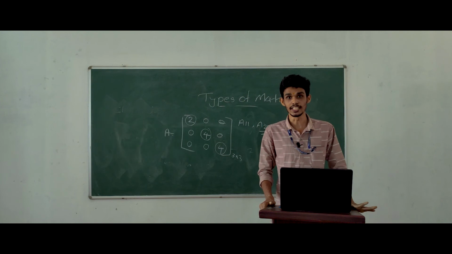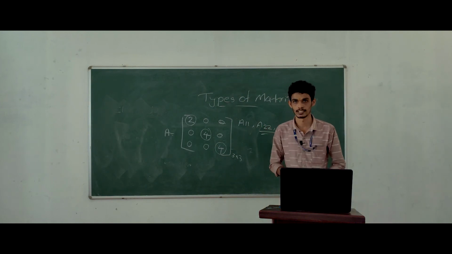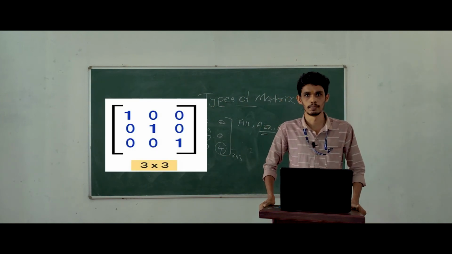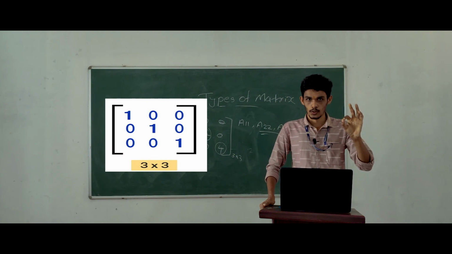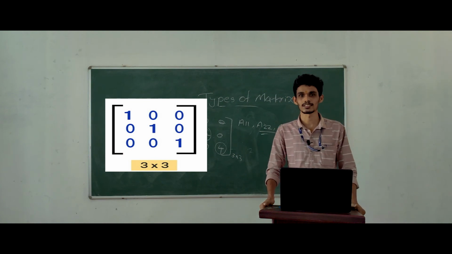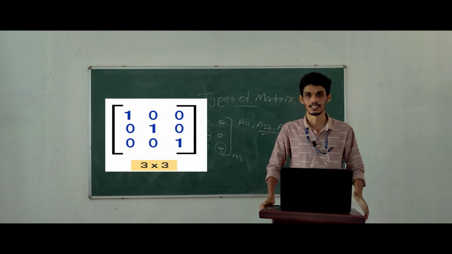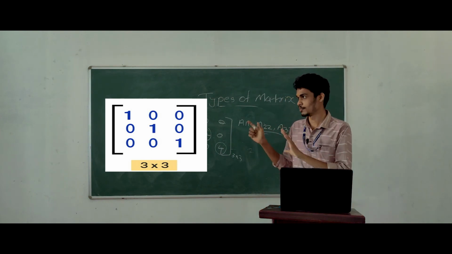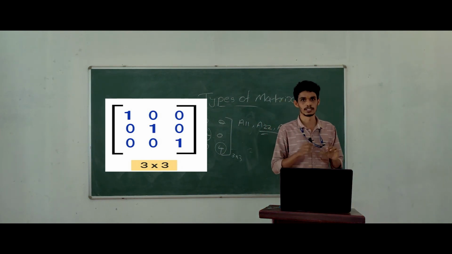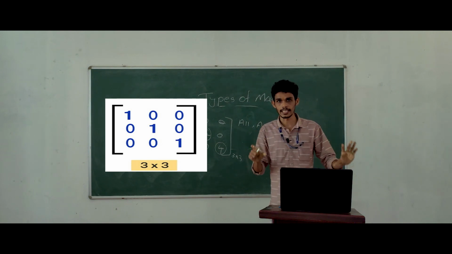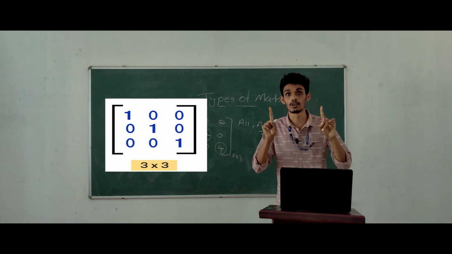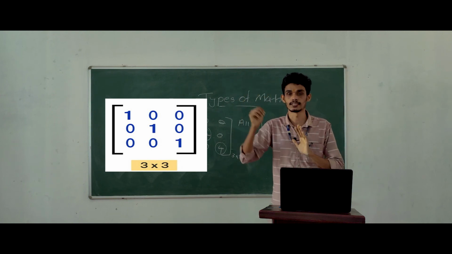Next one is unit matrix. In this slide, we can see the example of unit matrix. Unit matrix is like a diagonal matrix. The main feature of unit matrix is that all the diagonal elements are equal to 1. Other elements are 0.